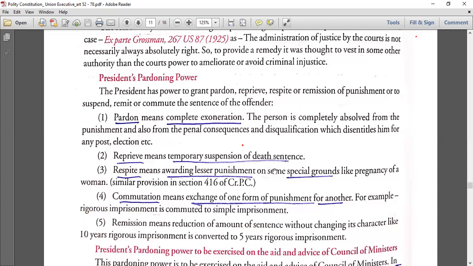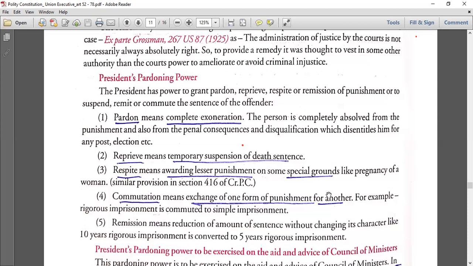Death sentence को temporarily you suspend it, बंद नहीं हो रहा, you temporarily reprieve. Respite means there is a particular ground, like a pregnancy ground or a disability ground. What you are doing is just awarding a lesser punishment on special grounds, that is respite. We use the word respite, right? कि हम बोलते हैं थोड़ा respite मिल गया, like it was a higher punishment, now you get a lower or a lesser punishment.